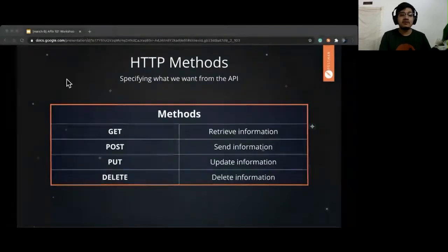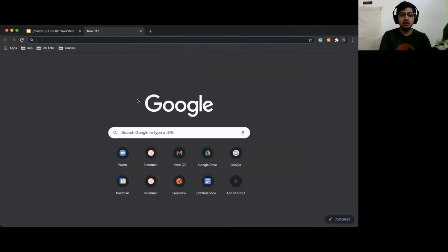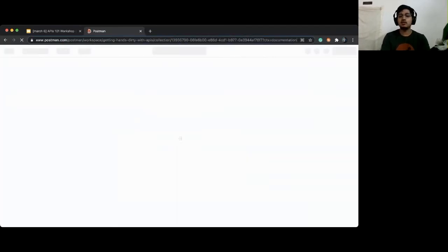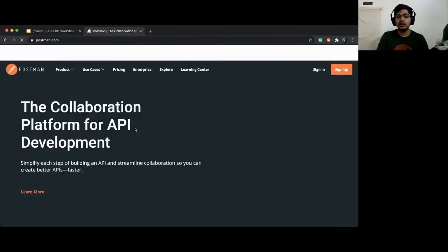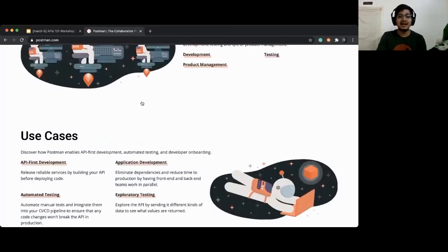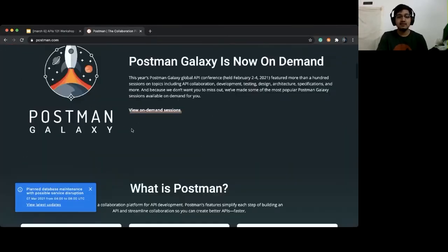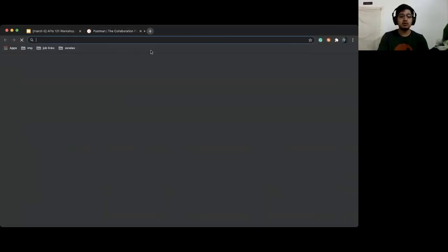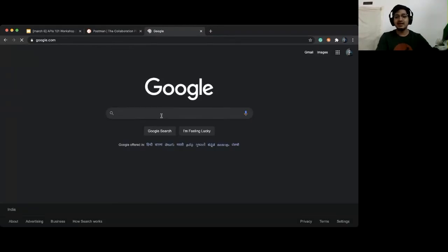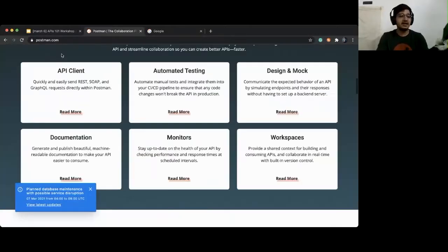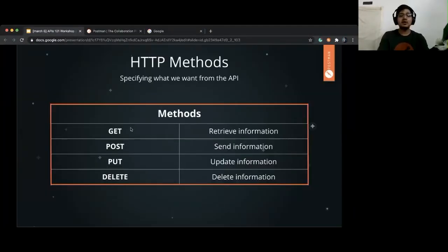For example, if I go to a browser and type postman.com, I get this website. Ideally, this is sending a get request to the server and receiving a response. If I type google.com and hit enter, I'm sending a get request and getting a response in return. A very simple get request. That is how I usually use a get method.